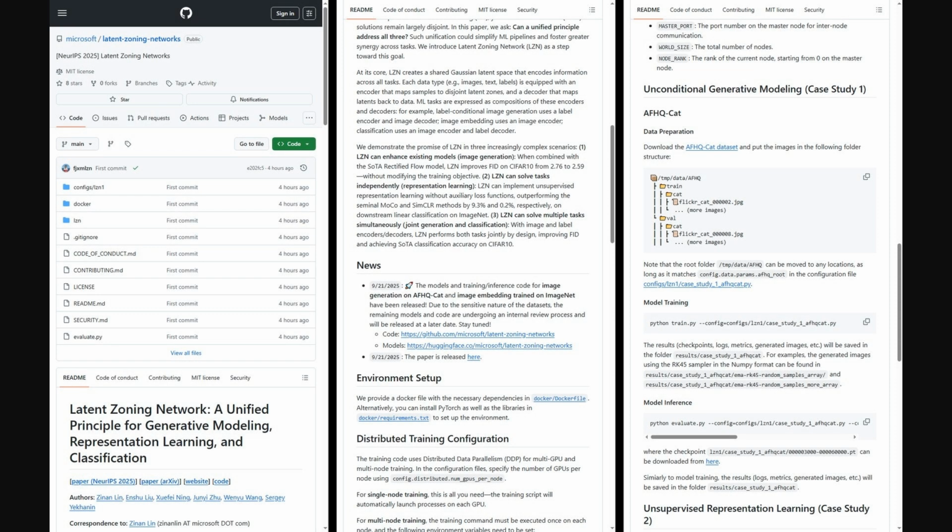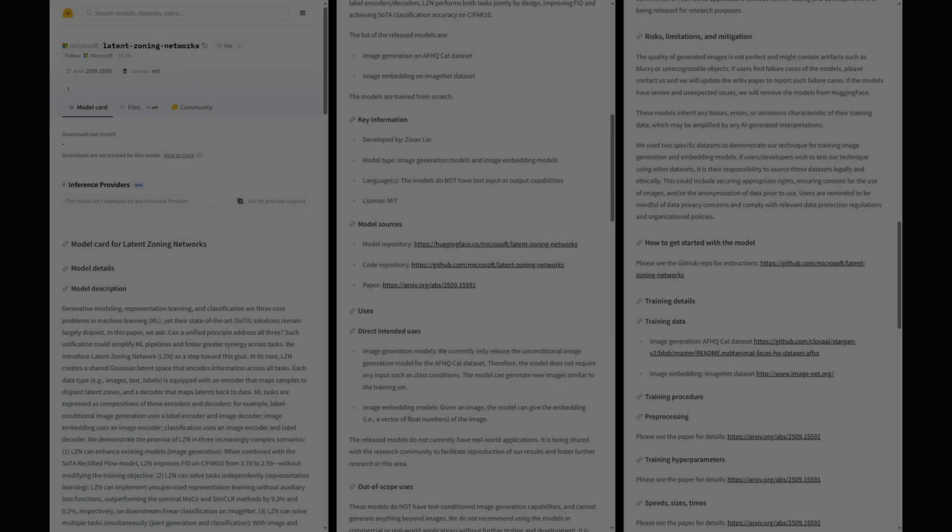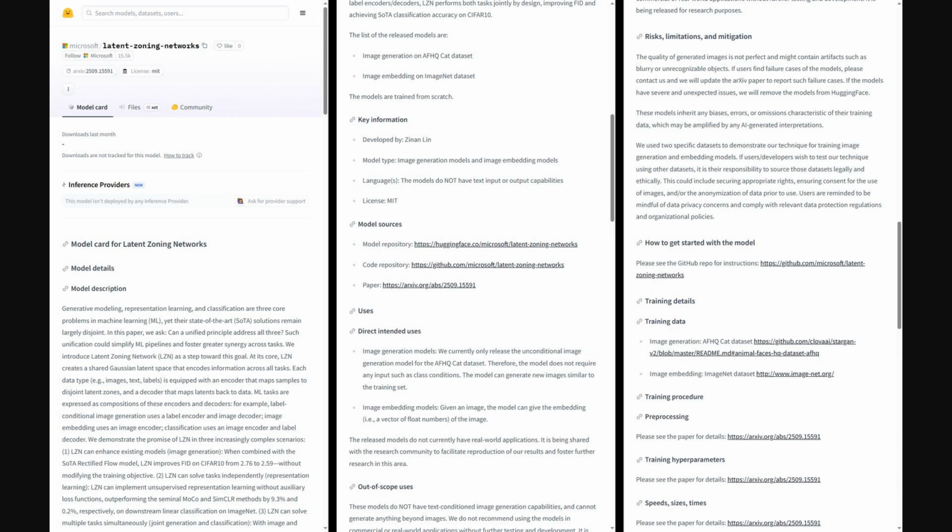Also, the authors shared a GitHub repo. You'll find training and evaluation code, configs for the AFHQ CAT and ImageNet case studies, Docker setup, and scripts for DDP training. The README walks through data prep, checkpoints, and results folders, plus a model card and MIT license. Models are linked on Hugging Face. On Hugging Face, you'll find LZN weights for AFHQ CAT image generation and ImageNet embeddings, plus quick usage snippets for sampling images and extracting embeddings.